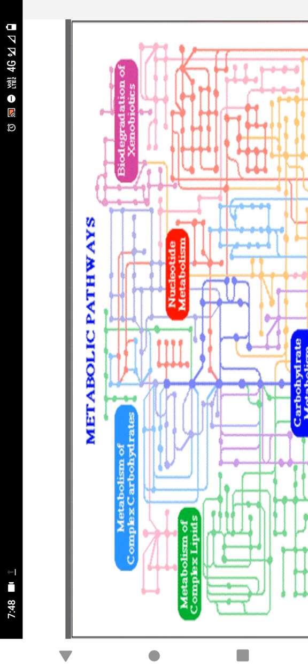Then the metabolism is carried out. Not only the liver, all the peripheral cells and the liver can take up the digested food material and convert it